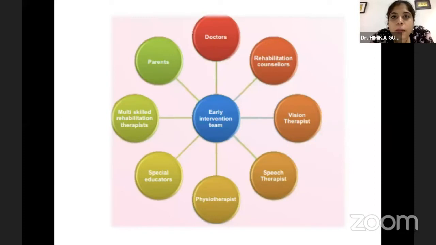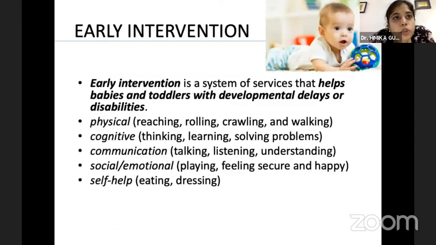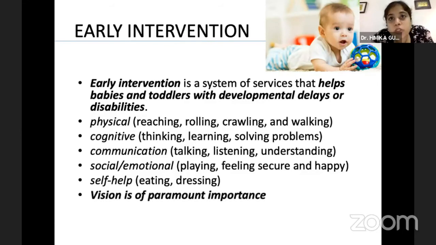And like my previous speaker said, when a child with multiple disability comes to us, it has to be a multi-pronged approach and not just a one-man show or just the eye clinic trying to take care of the refraction and visual findings. So that's why the concept of early intervention centers is encouraged for children with developmental delay and disabilities, looking at physical, cognitive, communication, social and emotional well-being of the child. And in all this, vision is of paramount importance, because vision is the most important sensory input.